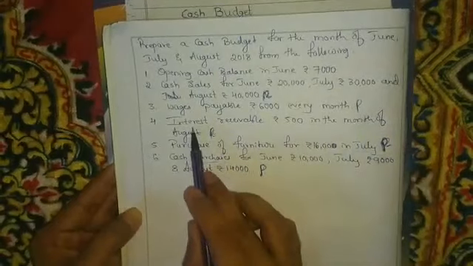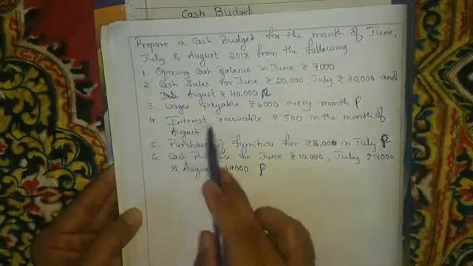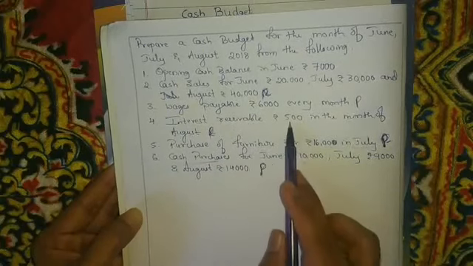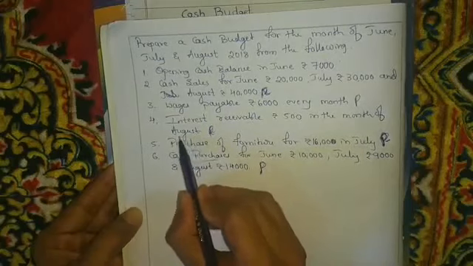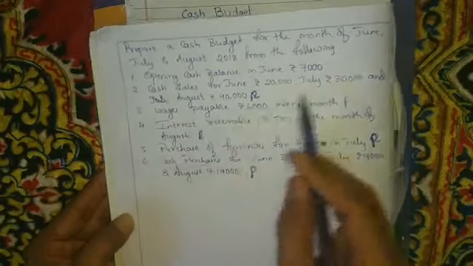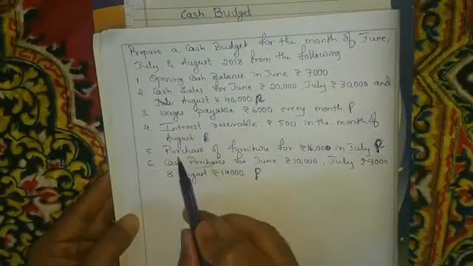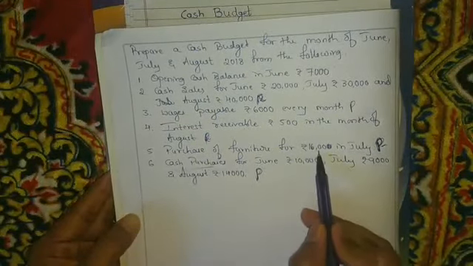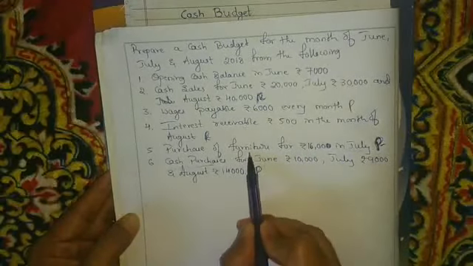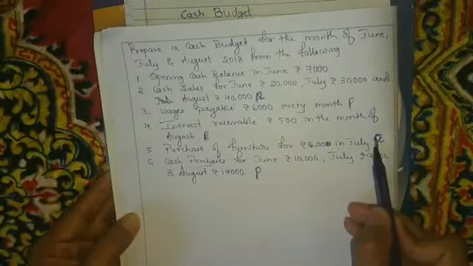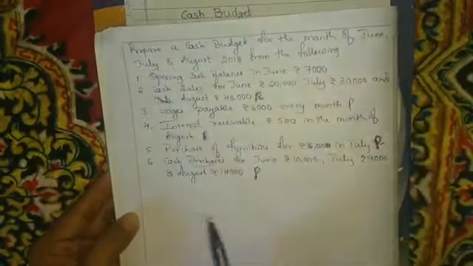Next one, interest receivable rupees 500 in the month of August. Interest receivable means receipts, rupees 500 in the month of August. We have to take it only in the month of August, not in June or July. Next, purchase of furniture for rupees 16,000 in July. When it says purchase of furniture, you are going to pay the cash, so that will come under payment. The month of July is given, so you have to take it in the month of July only.